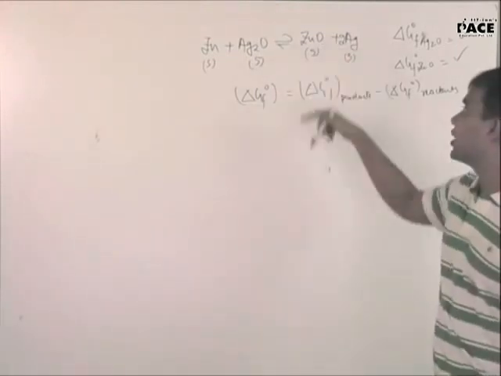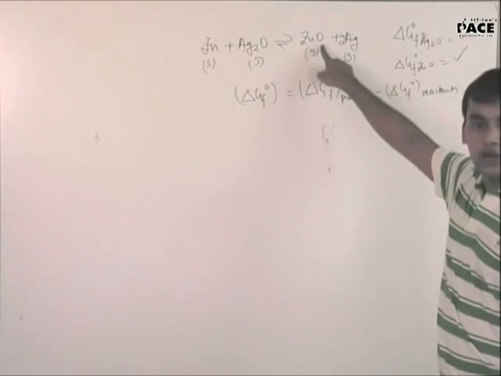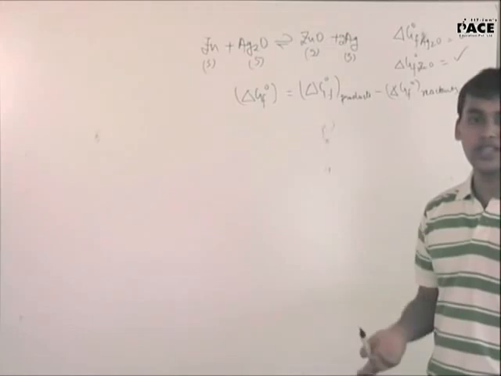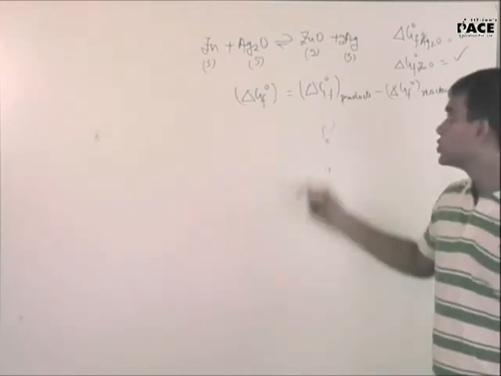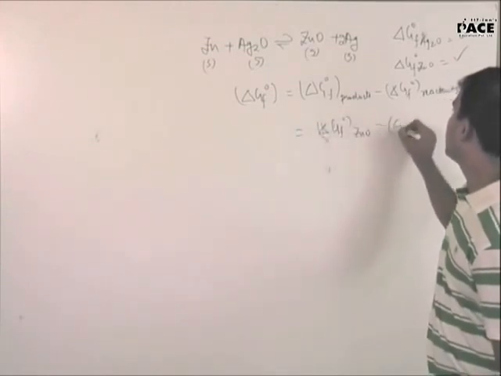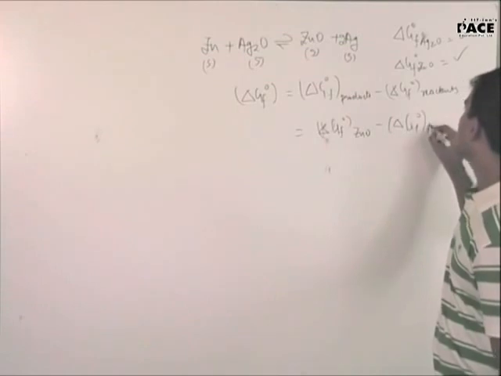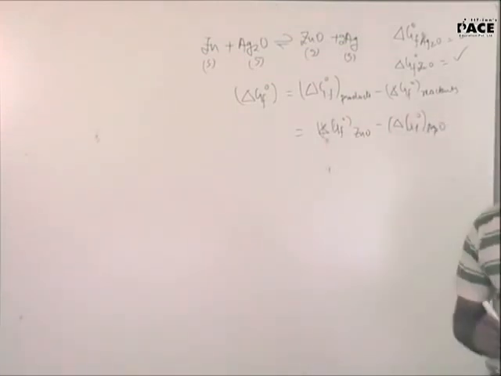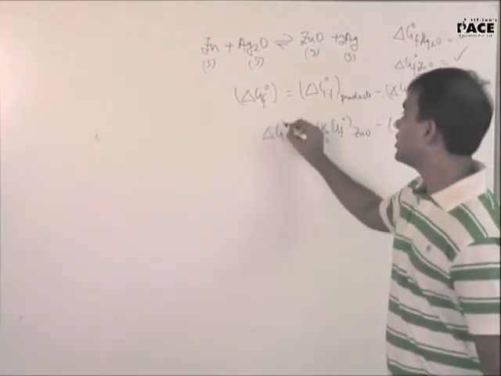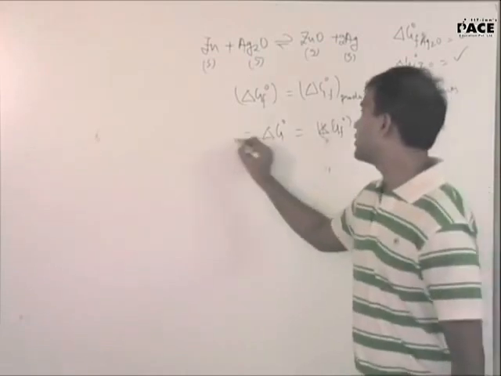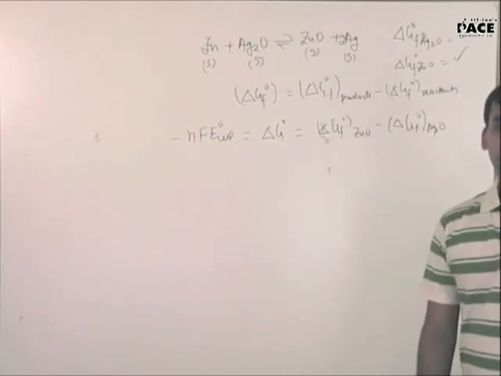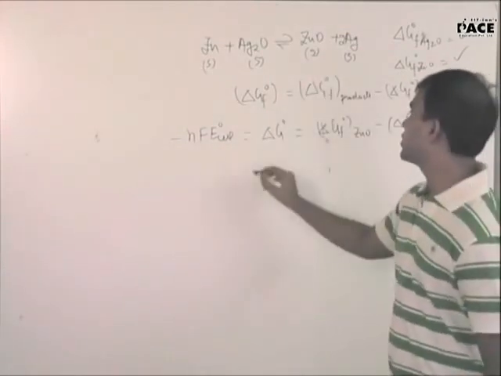So what is delta GF naught products? Delta GF naught ZnO plus delta GF naught Ag. Delta GF naught Ag is nothing but 0 because it is the standard state, right? So this will be nothing but delta GF naught ZnO minus delta GF naught Ag2O. So once you know the delta G naught for the cell, this is nothing but minus n into F into E naught cell. What will be n in this case? Just write the reaction at cathode.